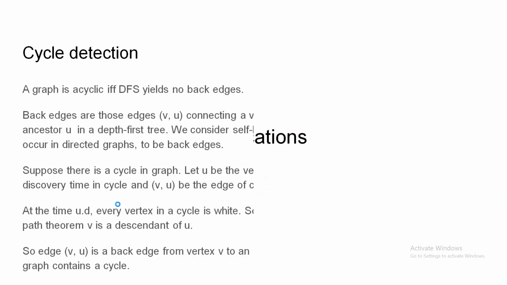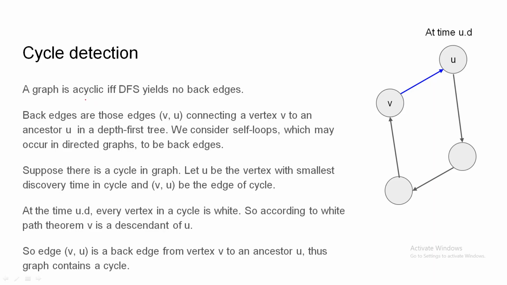So now let's see some of the applications of the white path theorem. The first application is cycle detection. The graph is acyclic if DFS yields no back edges. So what is a back edge? A back edge is an edge in the graph which connects a child to its ancestor.